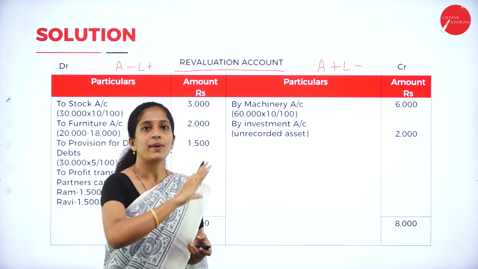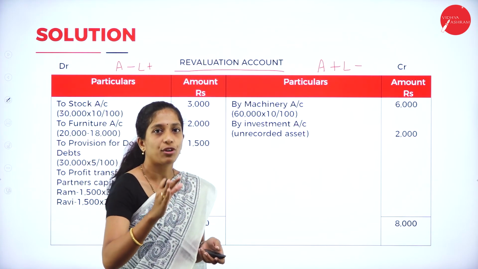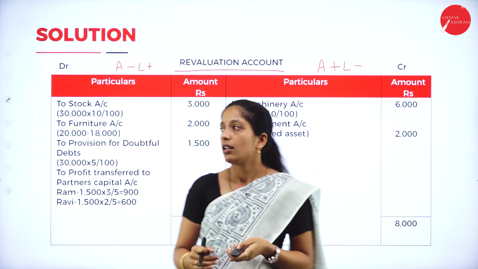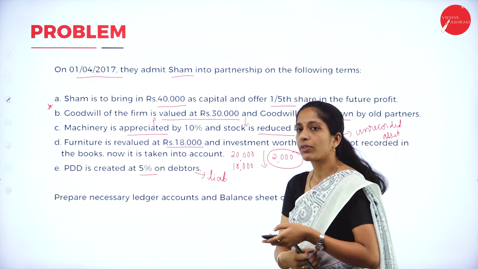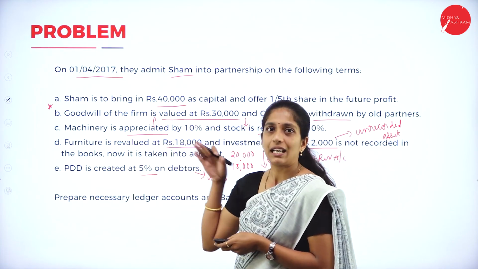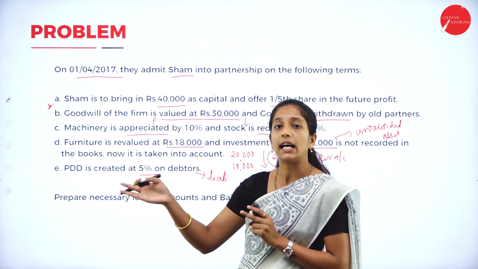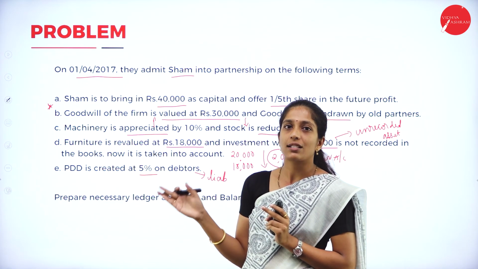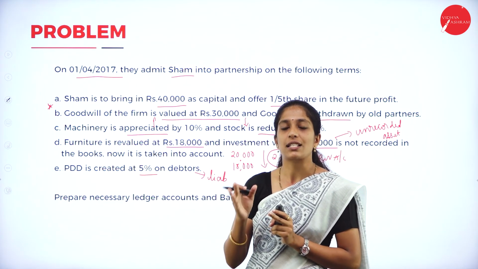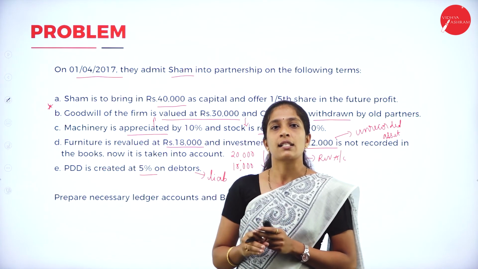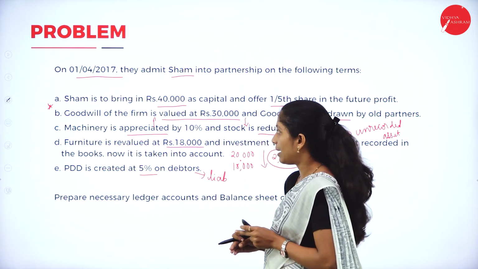Now where do we get this information? We have to go through our adjustments. Relating to capital as well as goodwill, we are going to take in the partners capital account. Whereas in the revaluation account, we are going to just consider increase or decrease in the value of assets and liabilities.